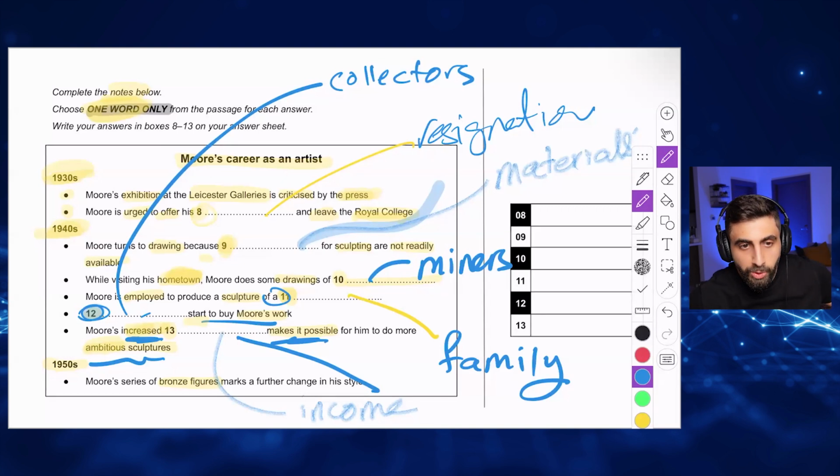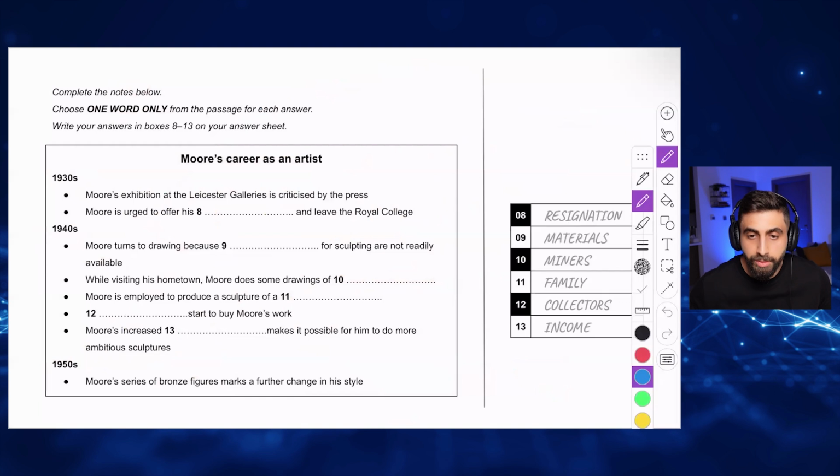Why? Because whatever we drew on the question booklet is not going to make sense to the examiner, the person who's marking your exam. Because this question booklet is going to go to the rubbish bin. You have to transfer your answers to the answer sheet, and your answer sheet is going to look like this.